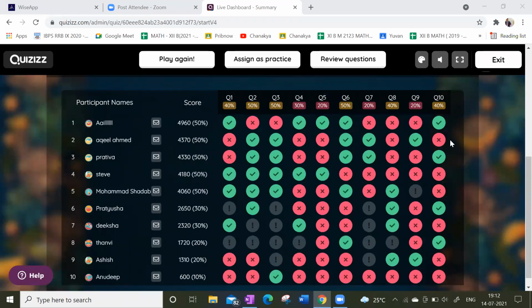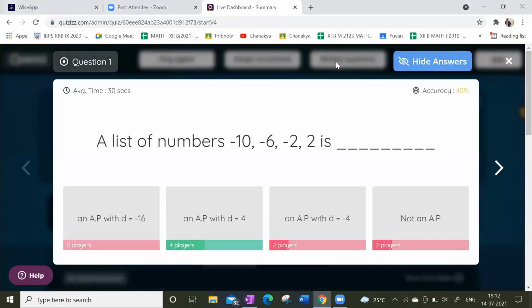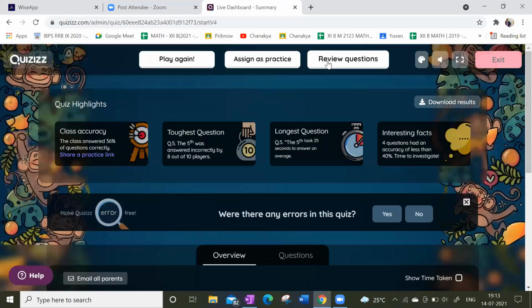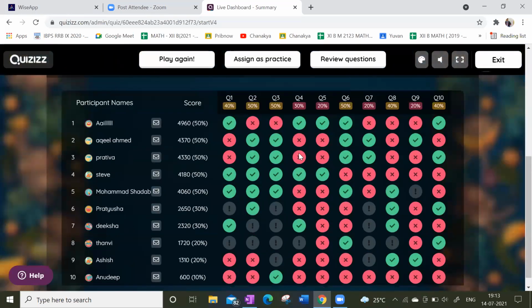You just go through this and look at this. Here we have questions. So the list of numbers. One second. So yes, you can go through this. Ahil has done 5 questions correct and 5 questions wrong. Sir, in quizzes only teachers can see the answers correct. We can't see the answers correct. Acha, you cannot see the answers correct. Okay, you have just solved 5 questions correct.